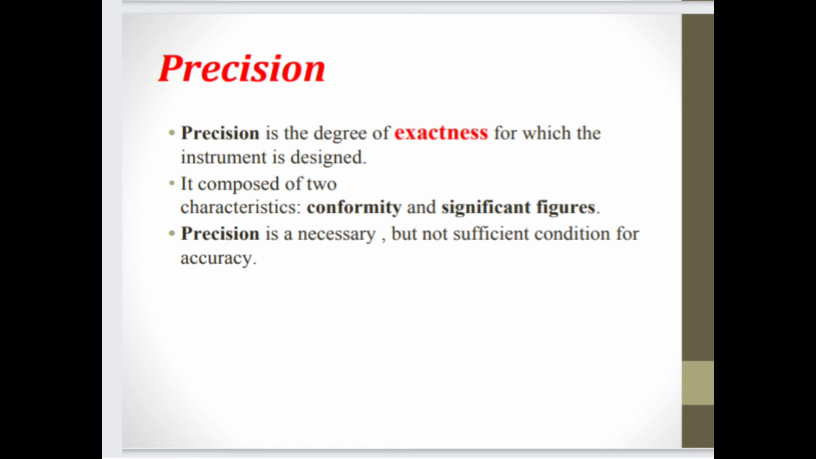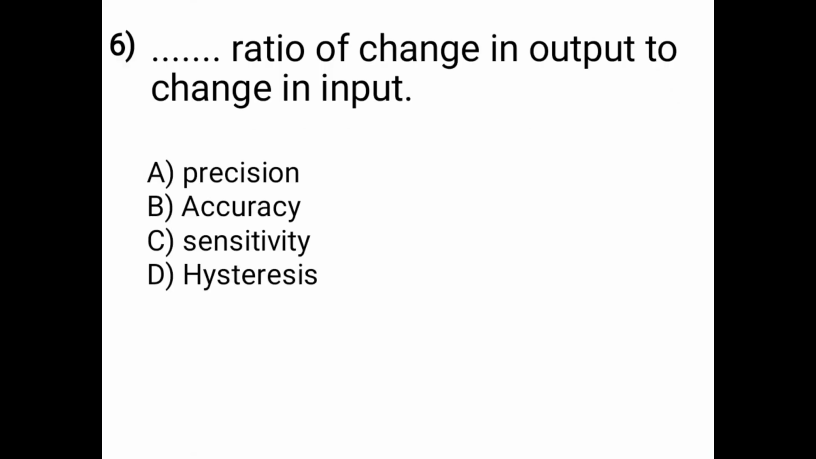Then the next question: the ratio of change in output to change in input. Options are A, precision; B, accuracy; C, sensitivity; and D, hysteresis. So the correct answer is option C, sensitivity. Sensitivity is the ratio of change in output to change in input. So we see the sensitivity in detail.